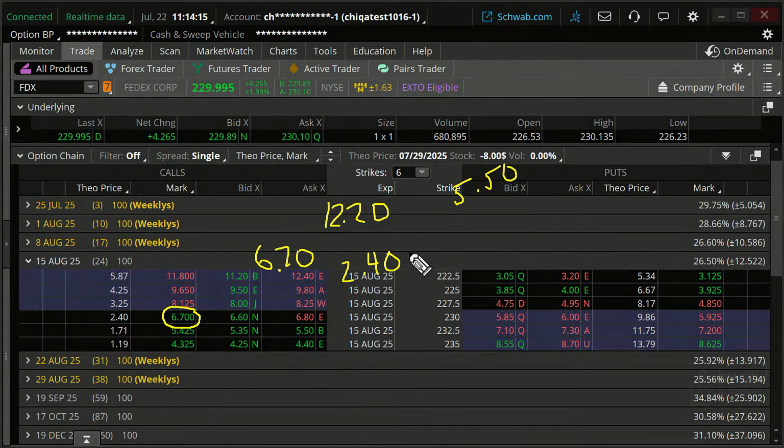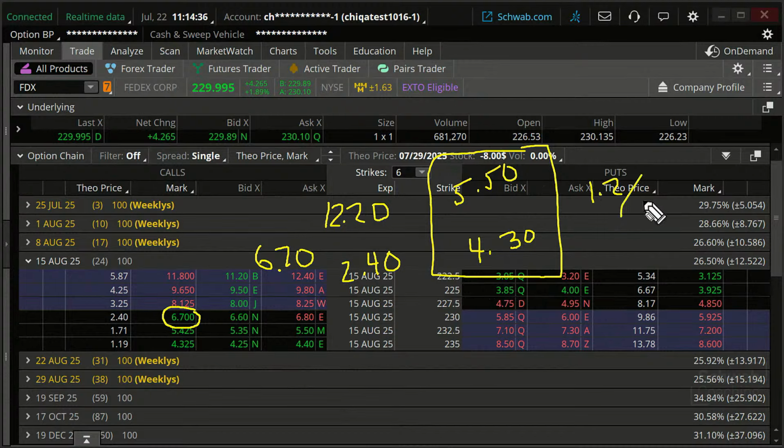I think I am. And in terms of my potential loss, I'm going to use my calculator on this one just to make it about a $4.30 potential loss. So a little bit better than a 1-to-1, about a 1.2 to 1 reward to risk ratio. Okay, so you can use that ratio on there. And if I wanted to do this trade, I can then do this trade here.